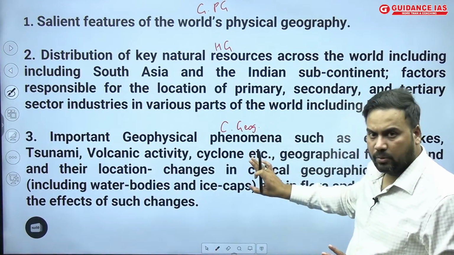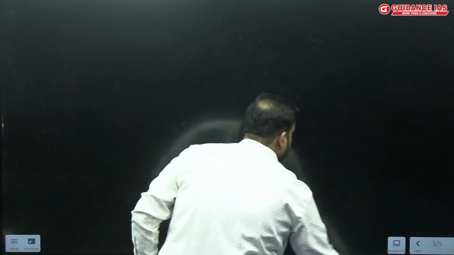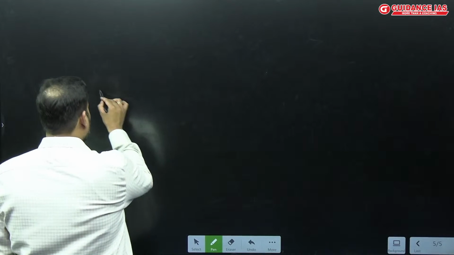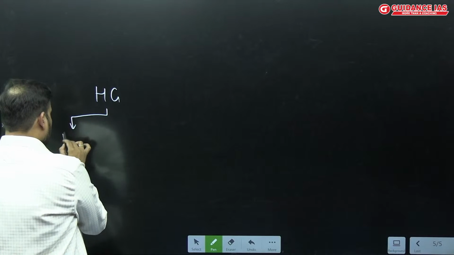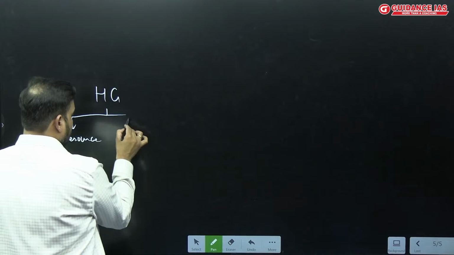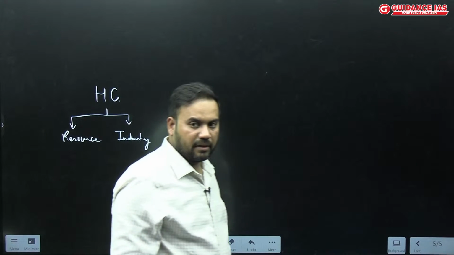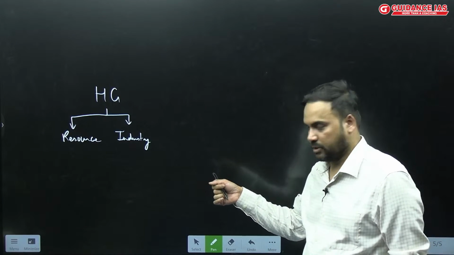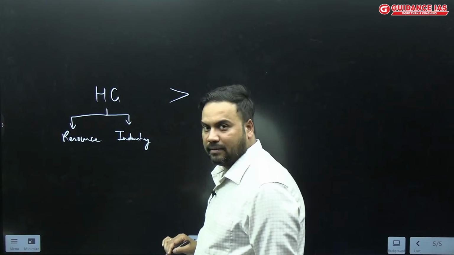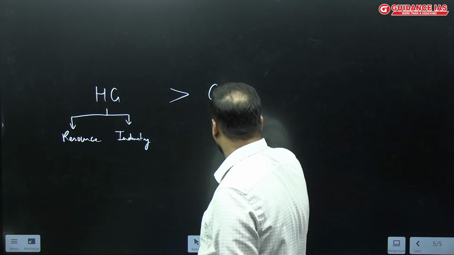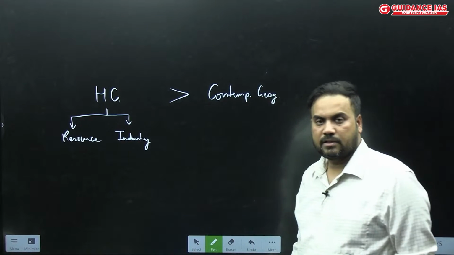Now if I look into the ratio of how the questions are being asked, we will find that the maximum number of questions are being asked from human geography. In human geography there are 2 parts. One is the topic of resources, and the second is the topic of industry, which includes primary, secondary and tertiary industries, all 3 categories. That means it includes your agriculture. So the maximum number of questions have been asked from human geography. And then comes contemporary geography, from where a large number of questions have been asked.